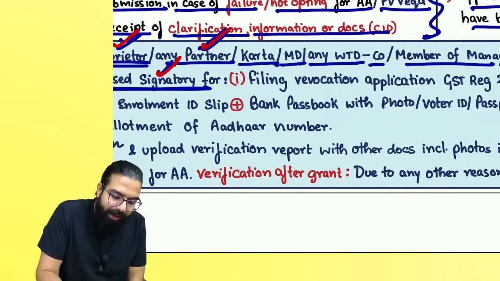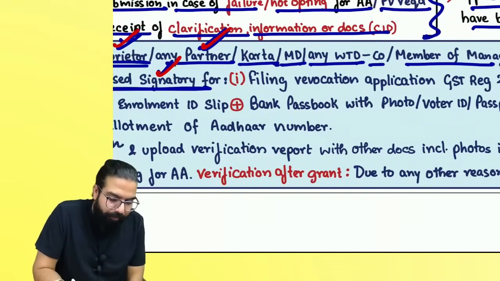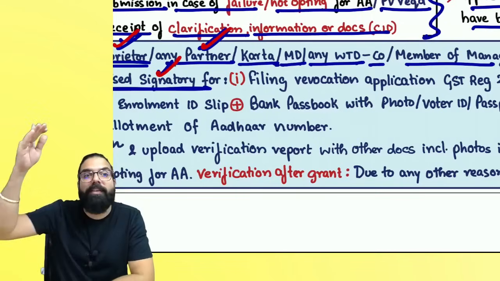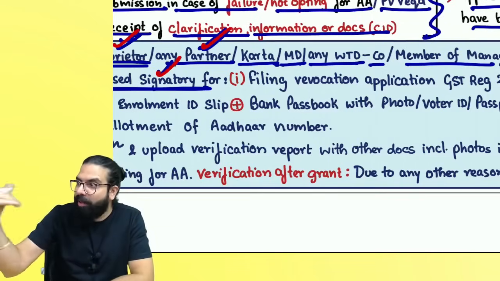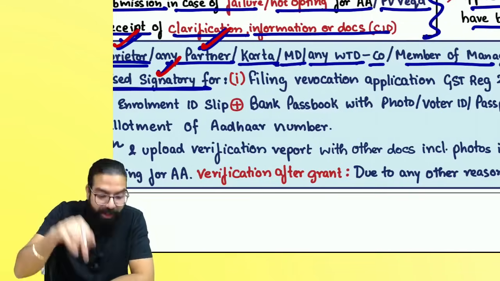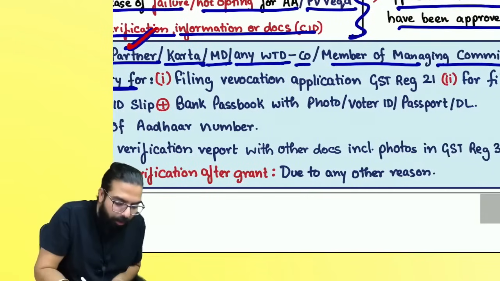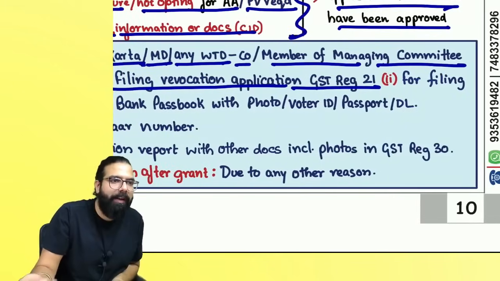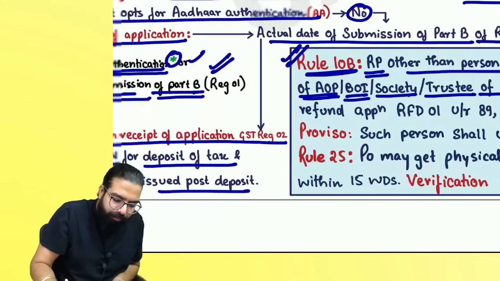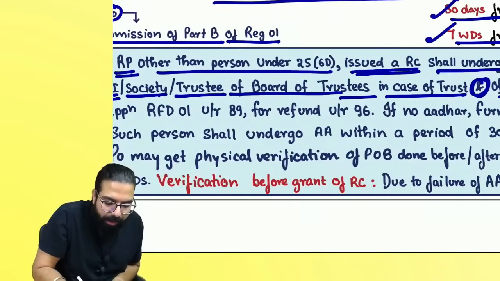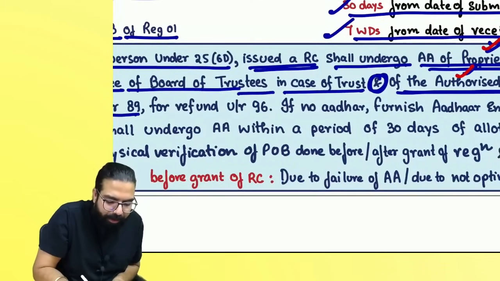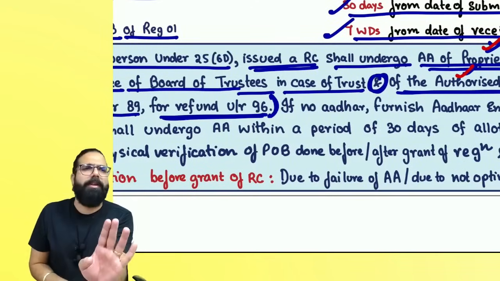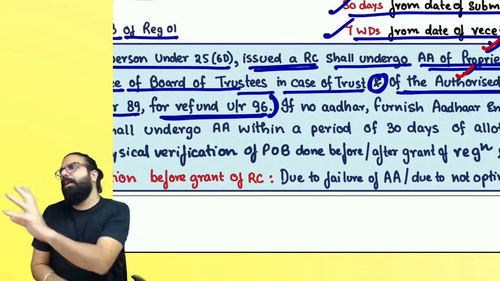Next, it says you have to do Aadhaar authentication for what purpose? Already registered persons under section 25(6)(a) also have to undergo Aadhaar authentication if they want to enjoy these things. Sir, what? Number one, filing a revocation application, GSTR-21. Filing a refund application under rule number 89, and for filing a refund application under rule number 96, you have to do Aadhaar authentication. Otherwise, you can continue your business, but revocation application and refund application, you will not be able to.